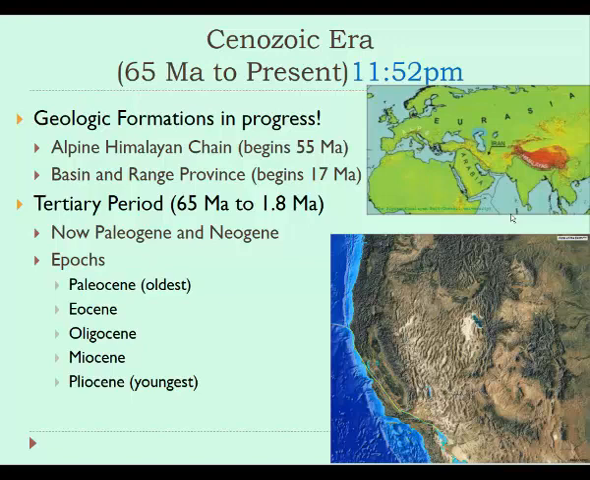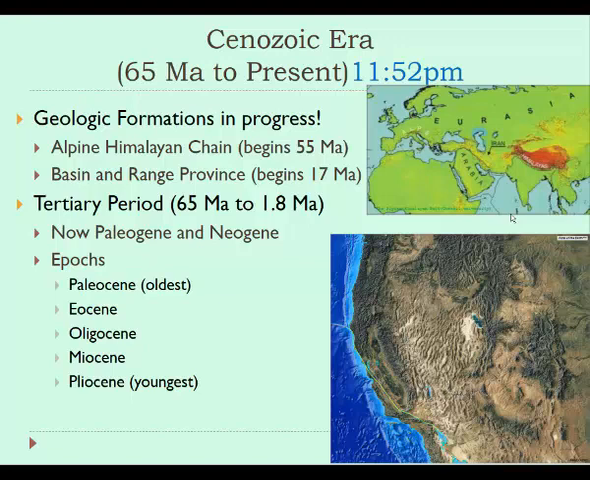So, after this mass extinction event occurs, we start on the last era that we're going to talk about, the Cenozoic Era, which, again, began after this meteorite impact 65 million years ago and is still existing today. So we live in the Cenozoic Era. As we already mentioned, this would start about 11:50 p.m. on our 24-hour clock. And we know that there's a lot of geology that's still happening today.